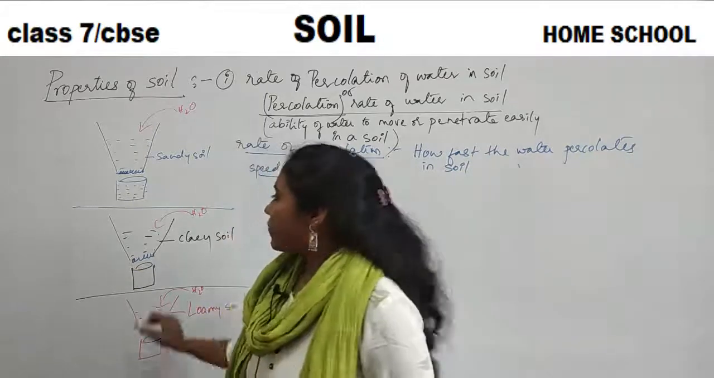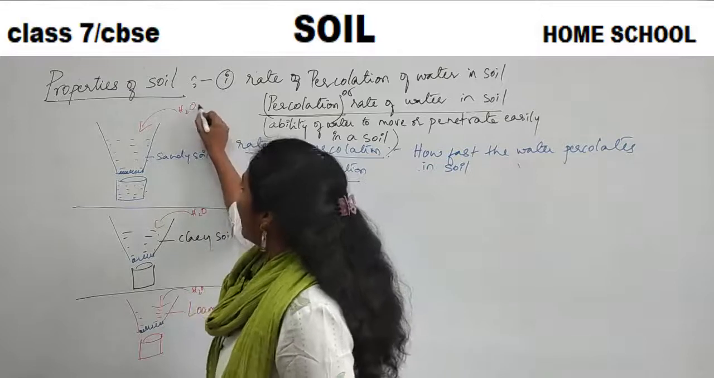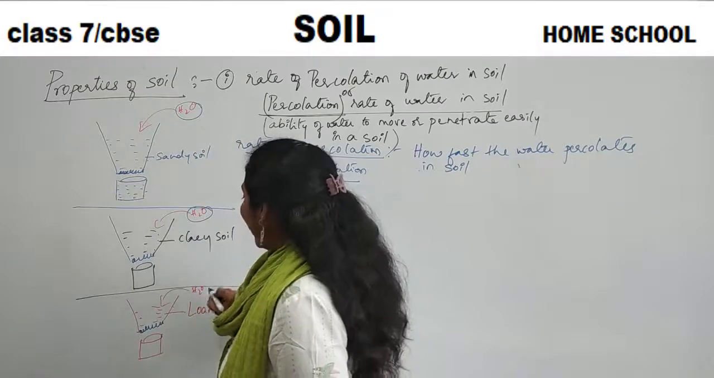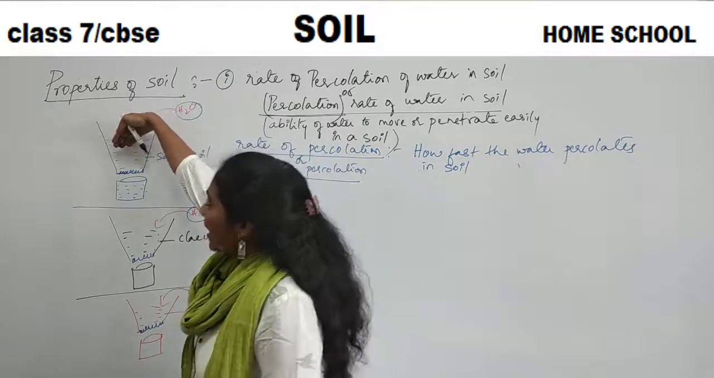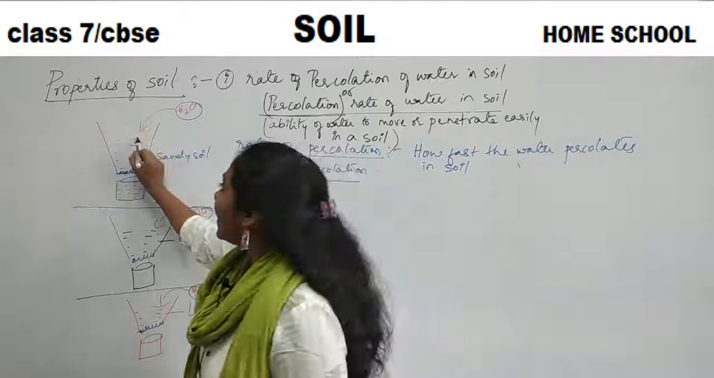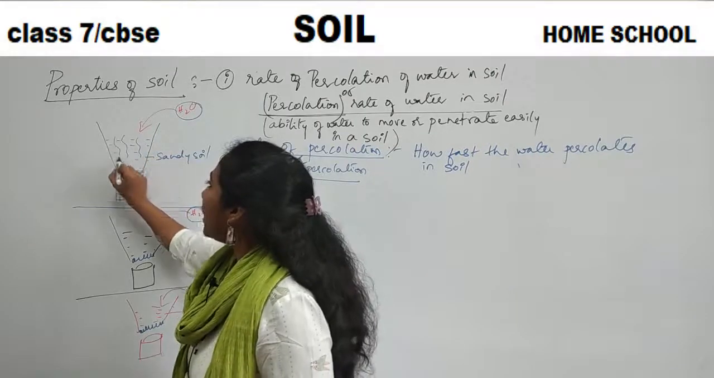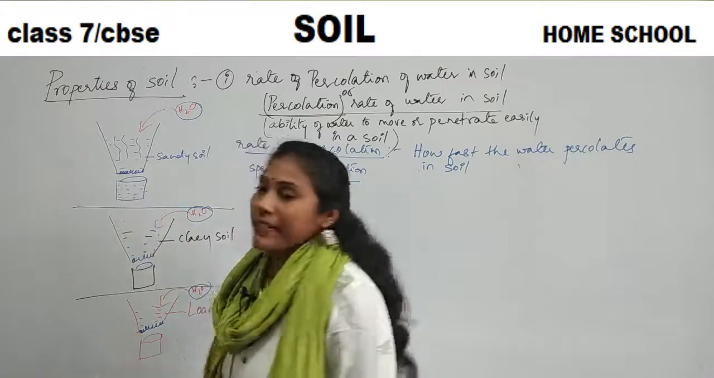Yes or no? That's why it's covered with a cotton. So now in every pot, the same amount of water has been added. Okay. When you add water, what happens? They are the soil particles. Water penetrates. That means water percolates. Water moves into soil particles, and the water may fall into the beaker.